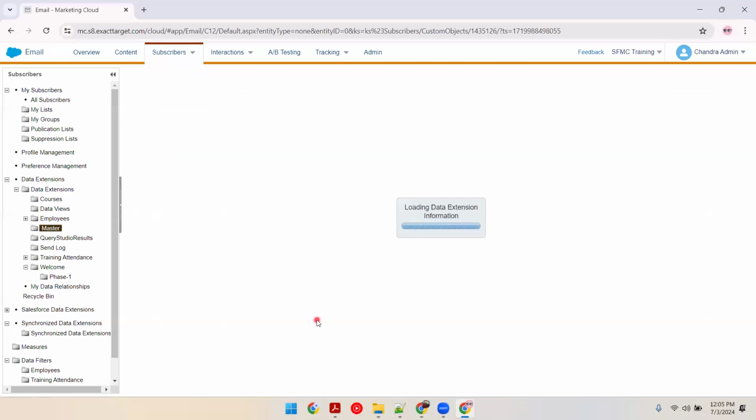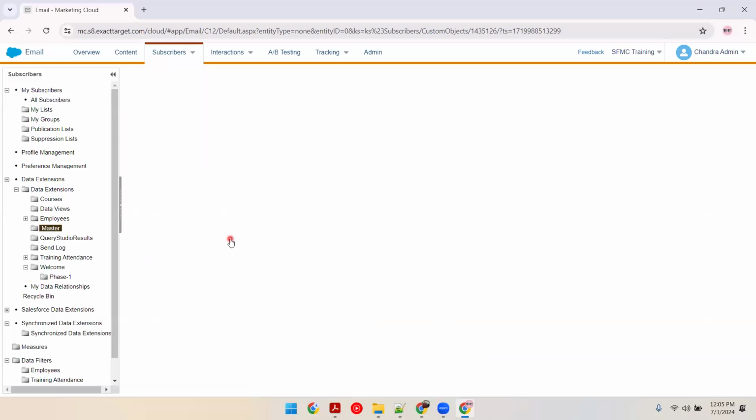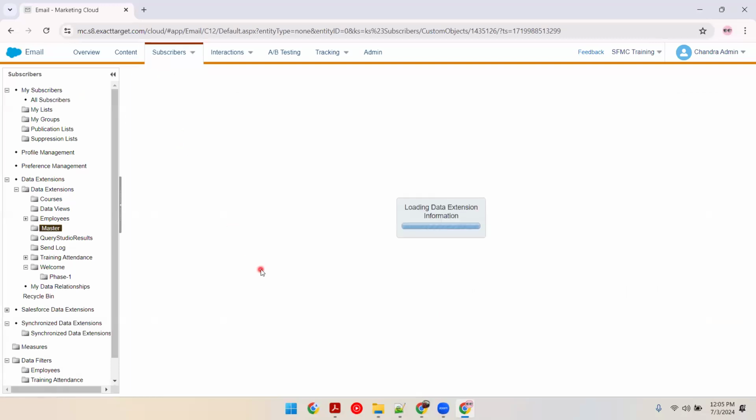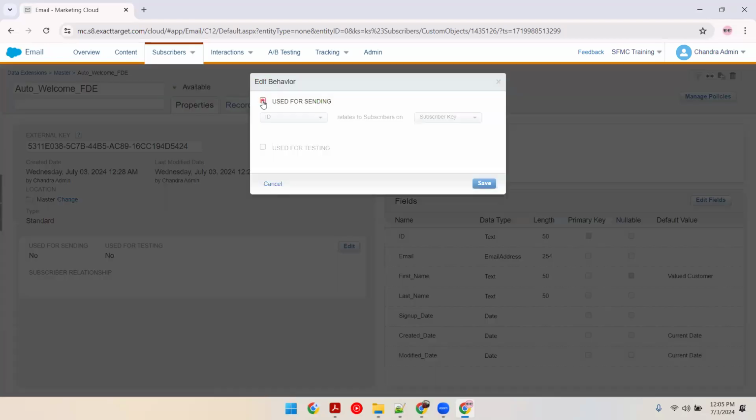Master DE fields will be copied, but not the data. It is not sendable or it is not testable. Because of this, even that DE is not sendable. So master DE, most of the time we will not use it. We'll be using something like this, like filtered query DEs. So now I'll change this, and ID will be used as subscriber key. You can use email, but we'll try to understand the implications of it later. ID is my unique field, which will be used as subscriber key, not subscriber ID. Okay. We'll discuss about subscriber ID.